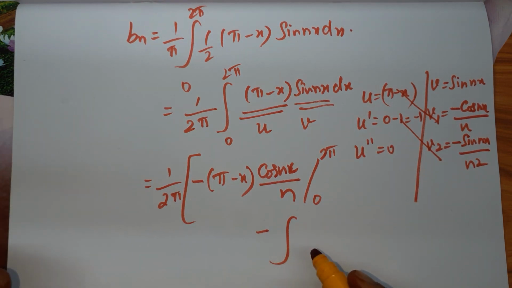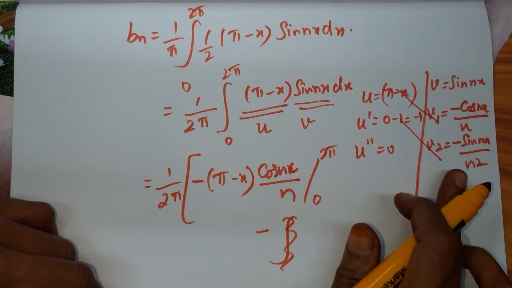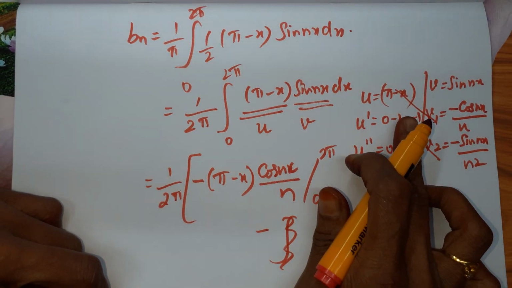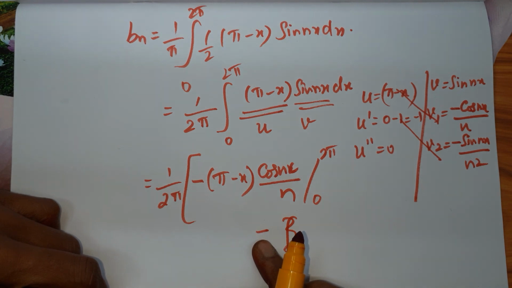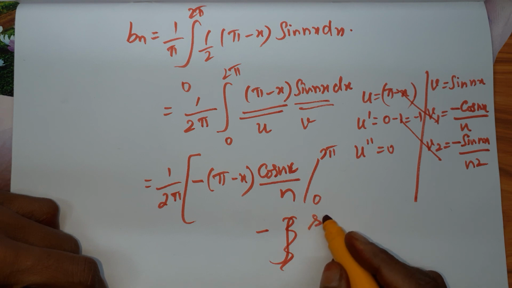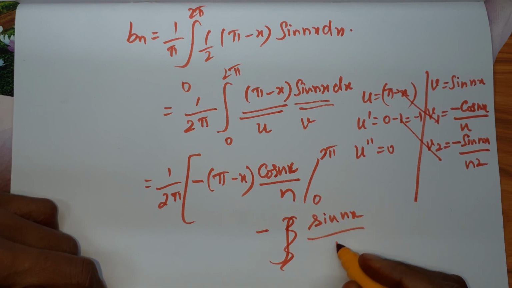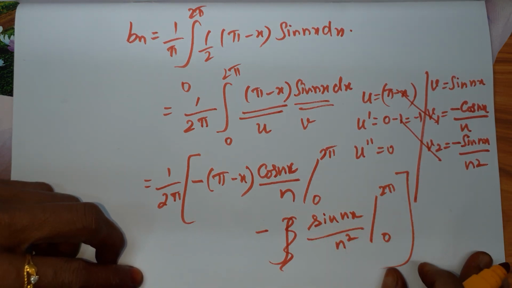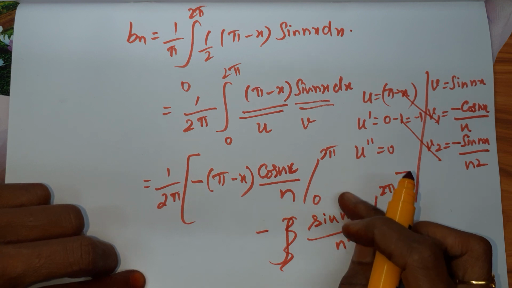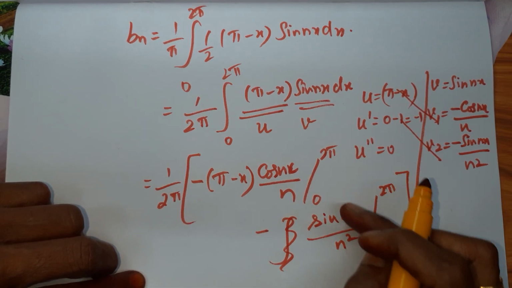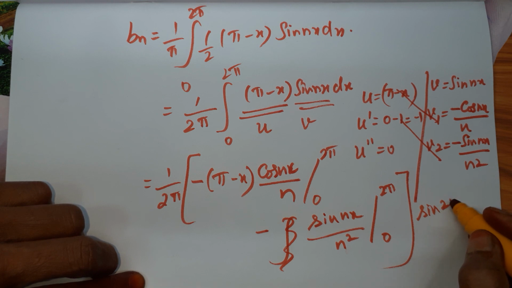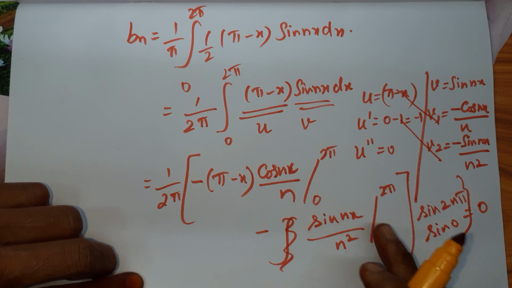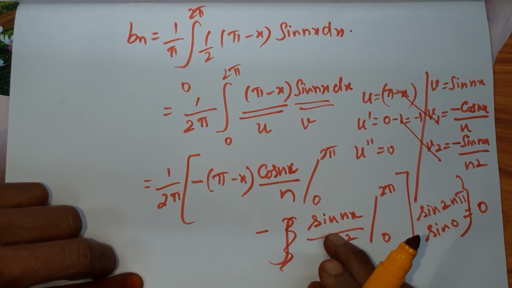The next term is u dash v2, so minus into minus plus, and in the formula we have negative sign, so totally it is negative sign. 1 into this, so we have sin nx by n squared. The limit is from 0 to 2 pi. Now for this term, when we apply the limit, 2 pi will give the value 0, 0 also will give the value 0, because we know that sin 2n pi and sin 0 both have the answer 0. So when we apply the upper and lower limit, the second term will become 0.